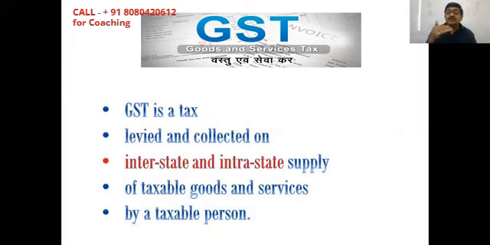What is supply? That we are going to talk about a little later. Then supply should be of taxable goods and services. Not every supply is subject to tax. Being a supply is one part, but the supply should be of taxable goods and services. So what are goods? What are exempted goods? What are taxable goods? We are going to talk about that. Same is about services. What is the meaning of the word services? What are exempted supplies? And then what is a taxable service? Unless a supply is of taxable goods and taxable services, tax cannot be charged. So charging tax is one part, but on what? Supply. Supply of what? Of taxable goods and taxable services. So what is the meaning of taxable goods